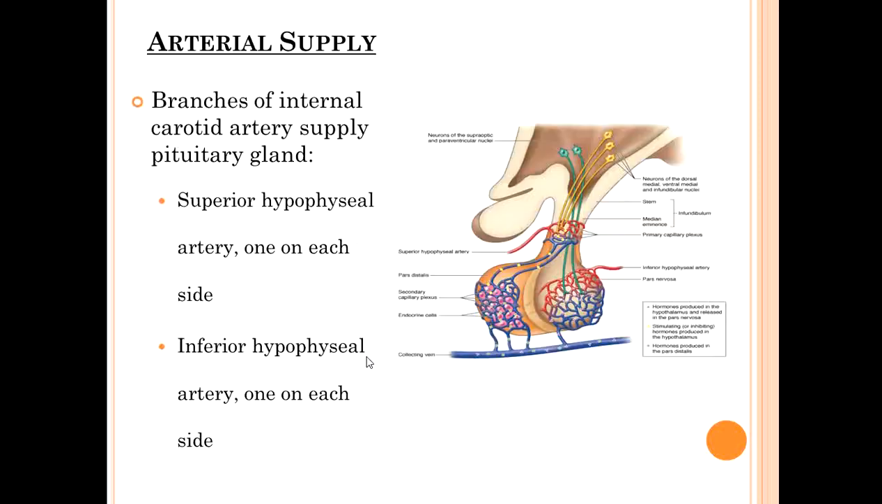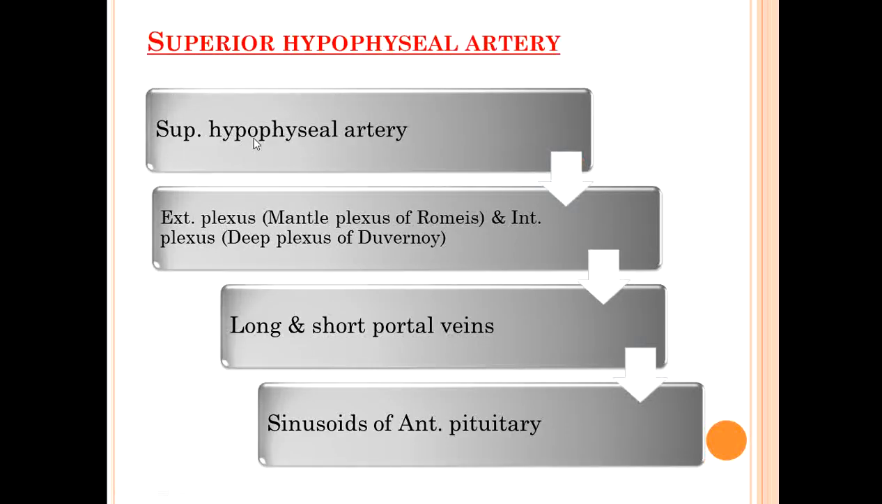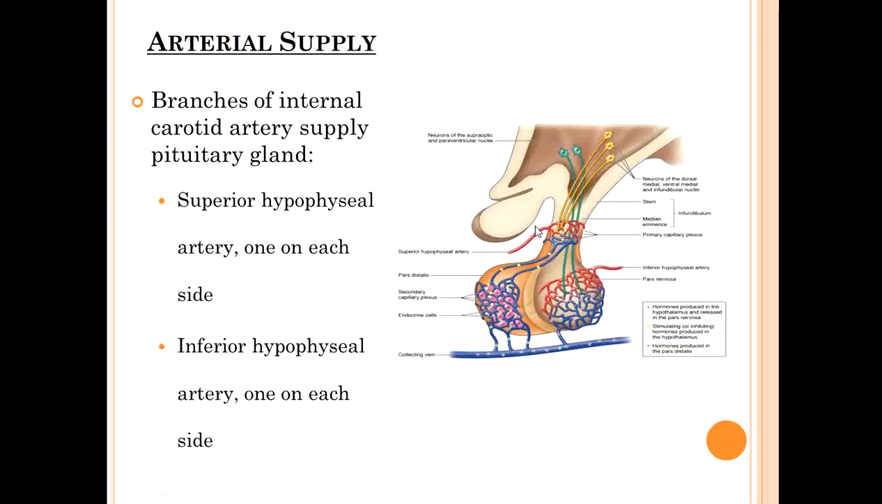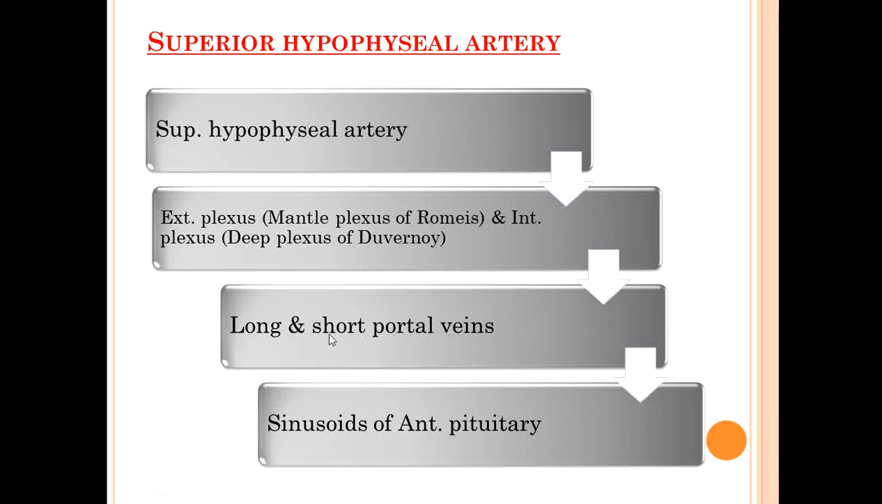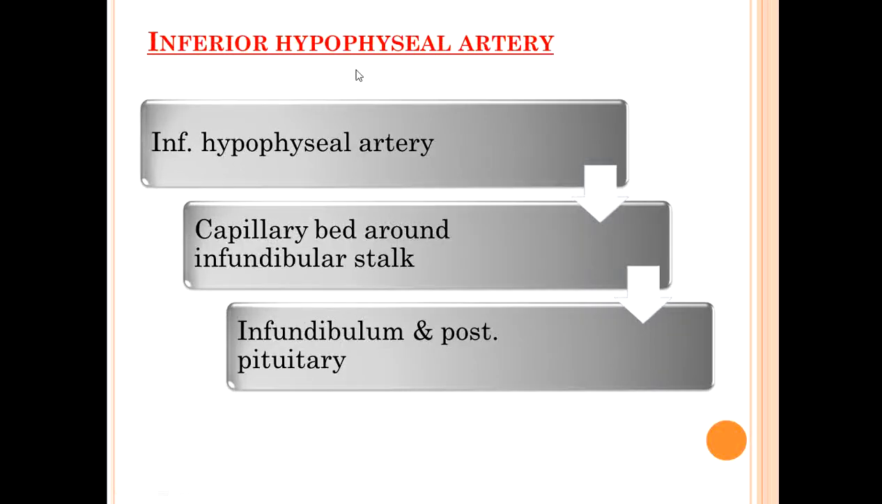Okay, and then what is the blood supply? The arterial supply is by two arteries: one is the superior hypophyseal artery, another is the inferior hypophyseal artery. Superior and inferior hypophyseal arteries are both branches of the internal carotid artery. You see here the superior hypophyseal artery forms an external plexus and an internal plexus, two plexuses, one here and one here. They form long and short portal veins, and they go into the sinusoids of the anterior pituitary. Another is the inferior hypophyseal artery.